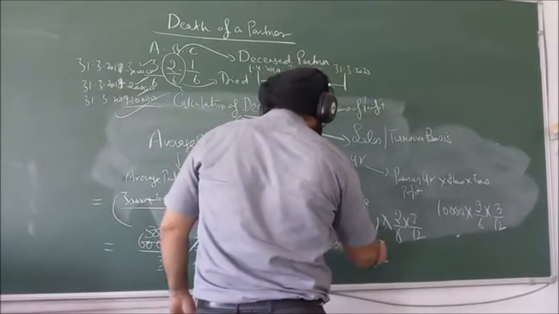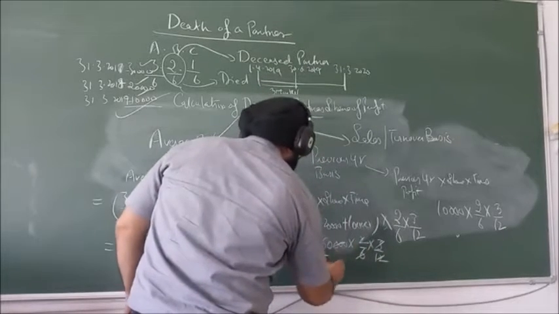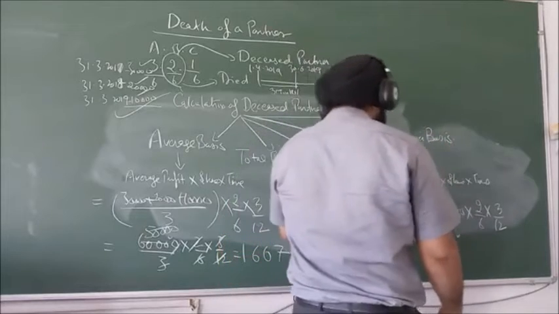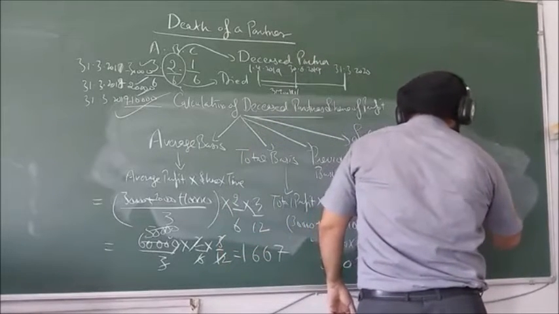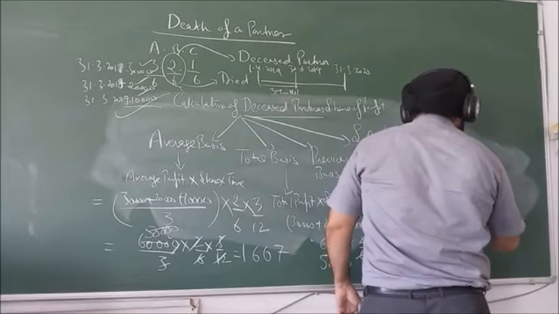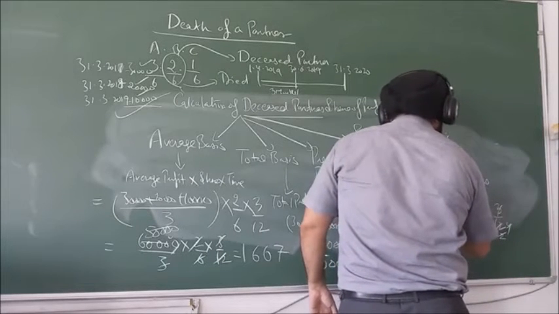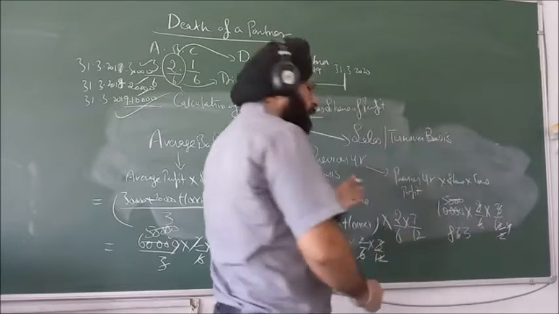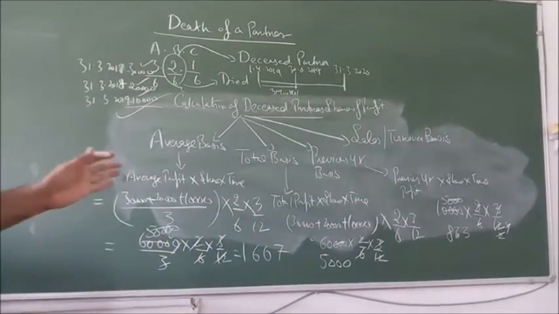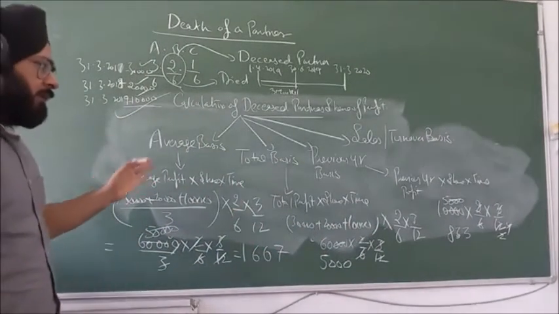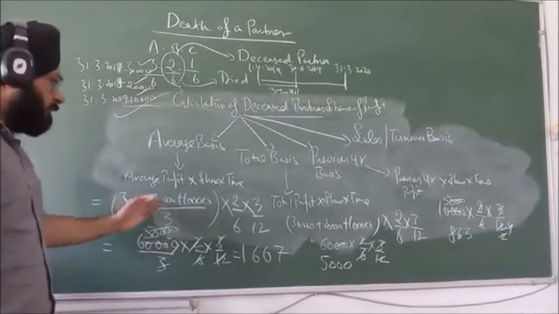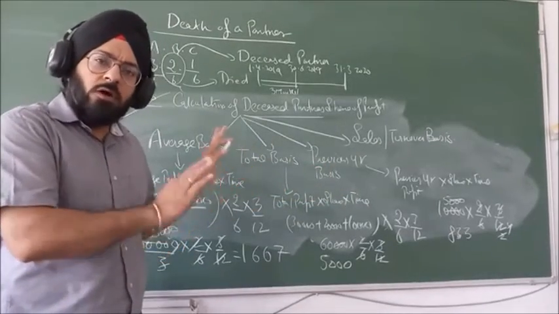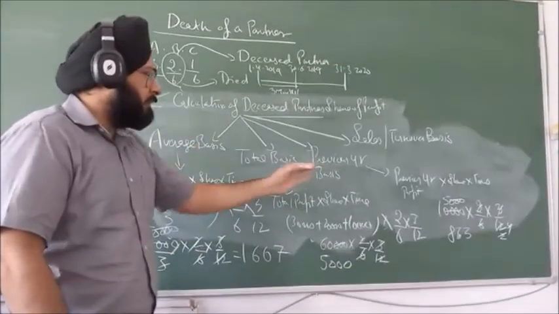Similarly, this will be 5,000 by 6, approximately 833. So this is how we calculate share of profit of deceased partner. Average profit, share, time. Total profit, share, time. The condition will be given in the question as to how we have to calculate, right?